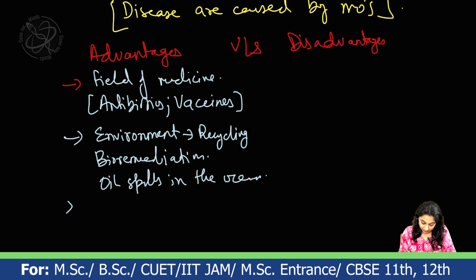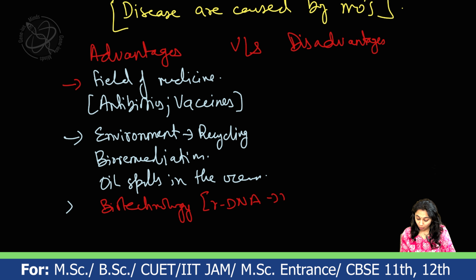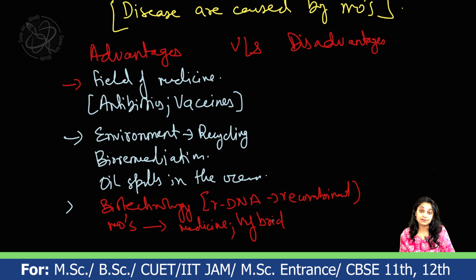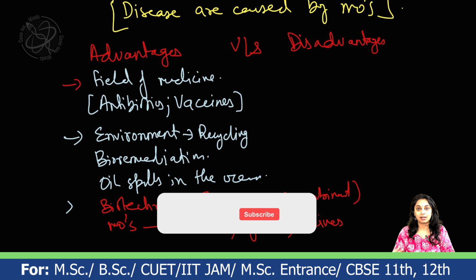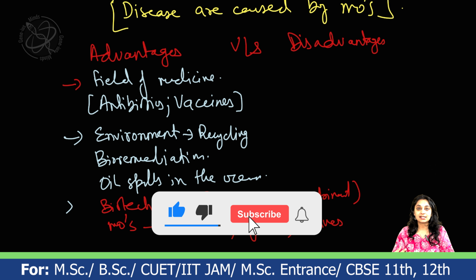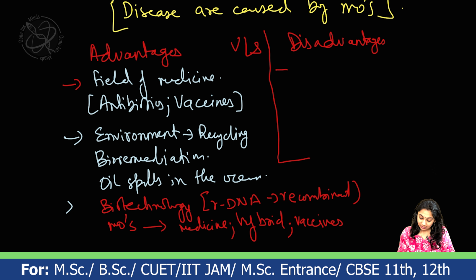The third important point where they play an important role is in the field of biotechnology, especially in rDNA, recombinant DNA technology, where we use microorganisms to develop different medicines, different hybrid varieties of plants as well as animals, as well as vaccines to cure diseases. So we can make use of bacteria as well as viruses. The latest example you can see is the COVID vaccines, they are made out of viruses.